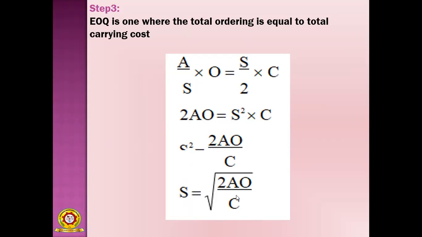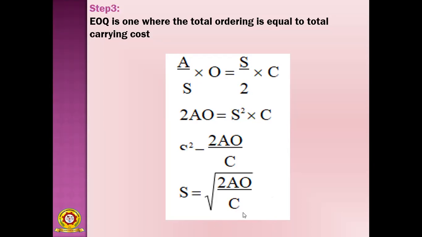So S equals root of 2AO by C. Here 2 is the constant, root is the symbol, A means annual demand, O means ordering cost, and C means carrying cost. So this is the formula of EOQ: S equals root 2AO by C.